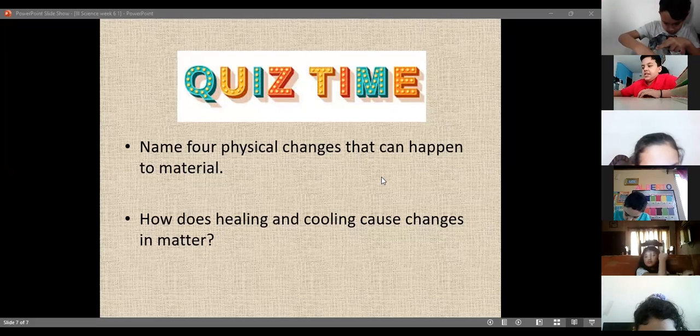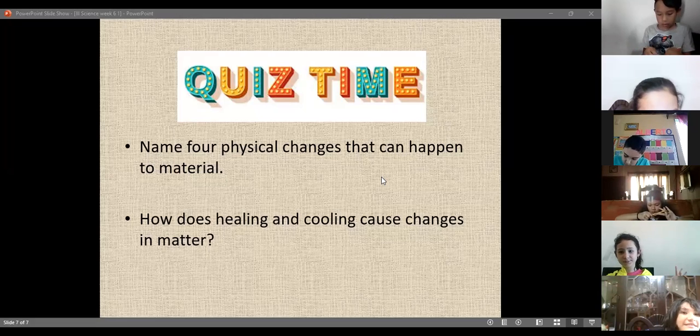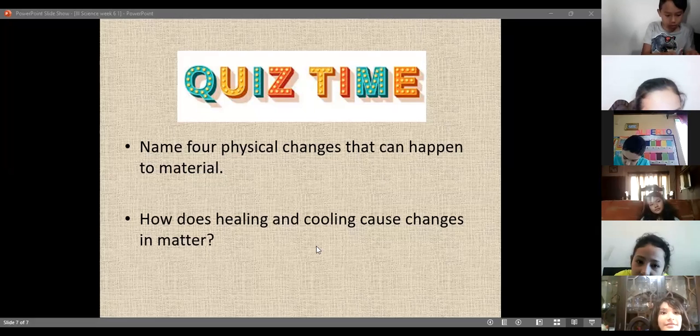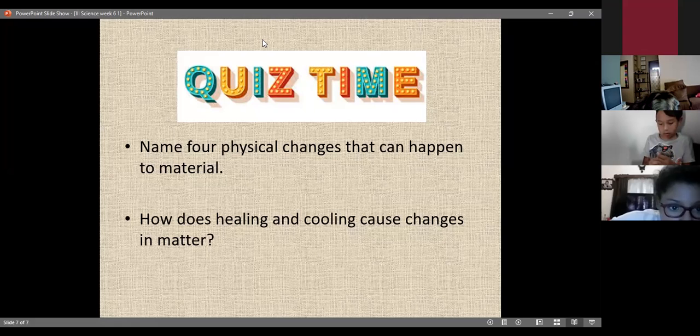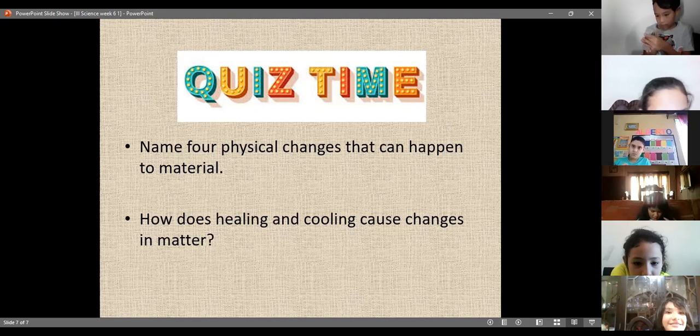Condensation, freezing, boiling, melting is missing one. Melting, that's right. Now, how does heating and cooling cause changes in matter, class? Heating and cooling can cause physical changes. That's right.